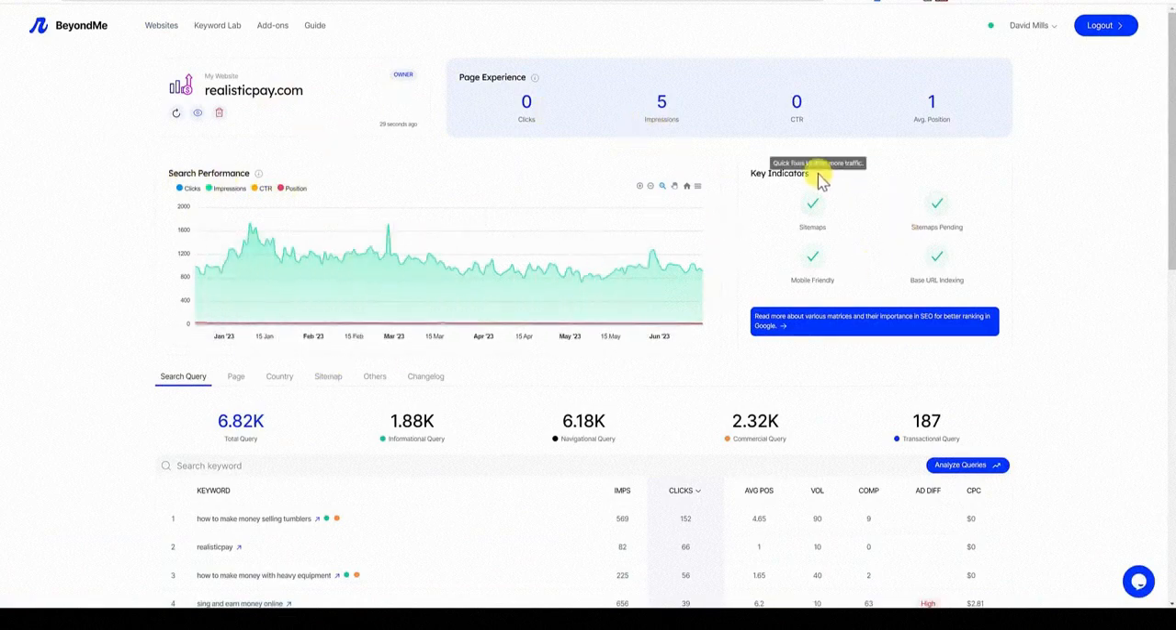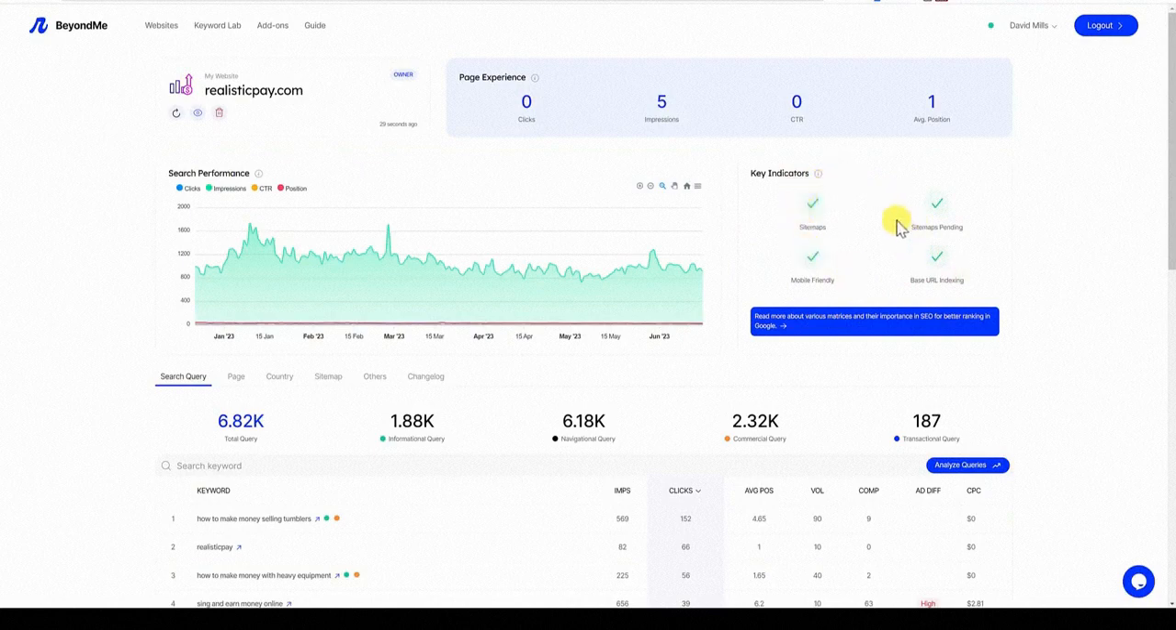The key indicators, quick fixes to drive more traffic. So it is going to say if you're having sitemap issues, this would be a big X right here. Base URL indexing, it looks like it has passed the test. Mobile friendly, it passes the test, and sitemaps, it's passed the test. So these are some basic things that if this is going wrong on your site, then you're definitely going to have issues, because you're not even going to be able to rank, right, if you have issues with this kind of stuff. So I think that this is that kind of checks and balances right off the bat.